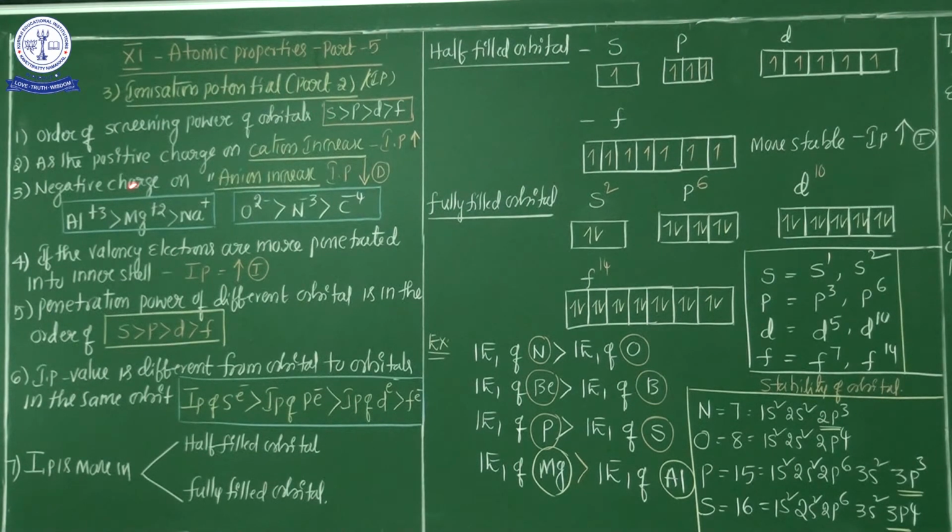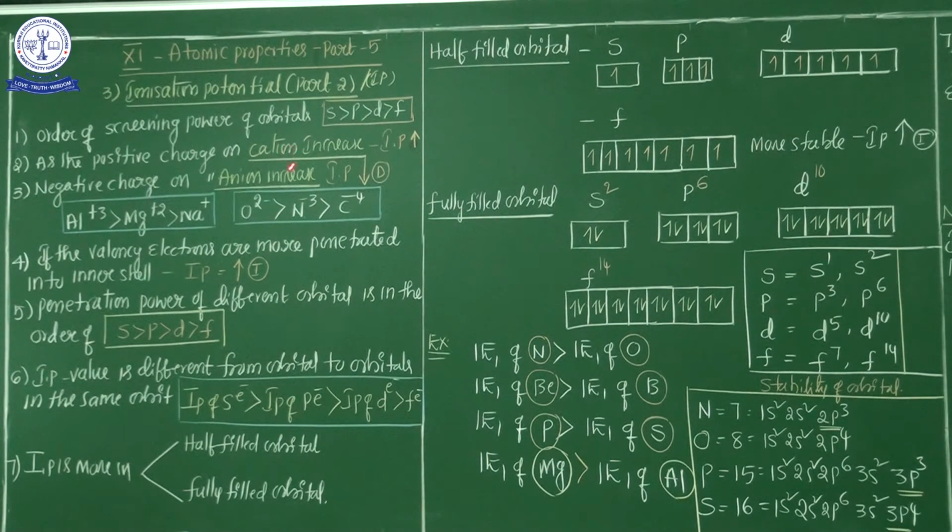Is it clear? Next one. The next point, most important: as the positive charge on a cation increases, the ionization potential also increases. You know that very well, cation is nothing but positive charge. As the positive charge increases, the effective nuclear charge acts on the valence electron.